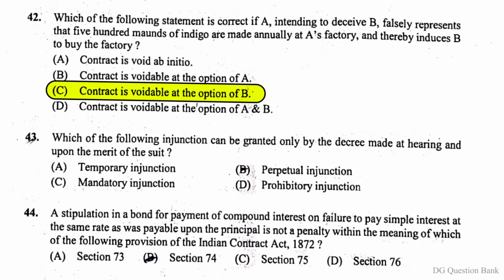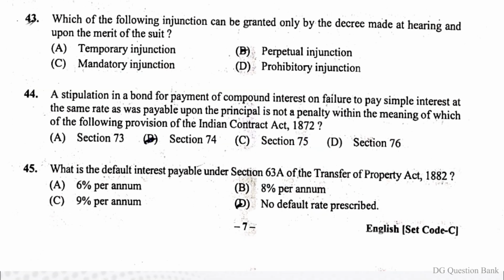Contract is voidable at the option of B. Question number 43. Which of the following injunction can be granted only by the decree made at hearing and upon the merit of the suit? The right answer is option B, perpetual injunction.